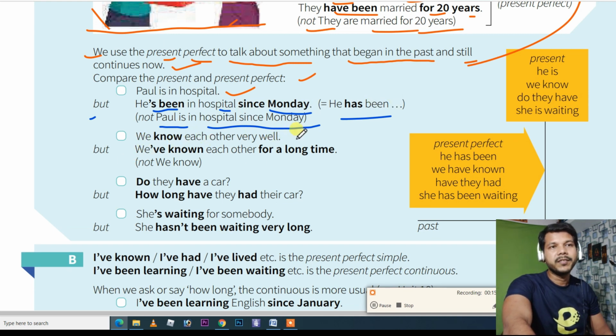See, we know each other very well. We know each other very well. So you cannot say we have been knowing each other for a long time.